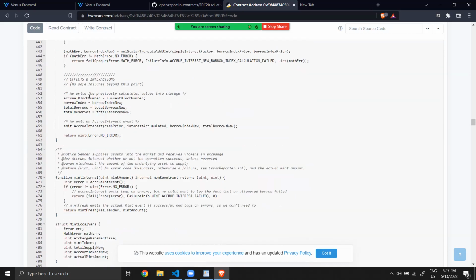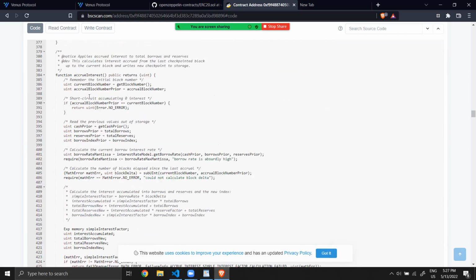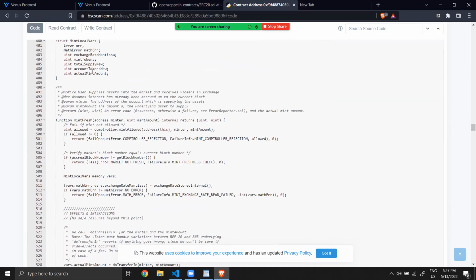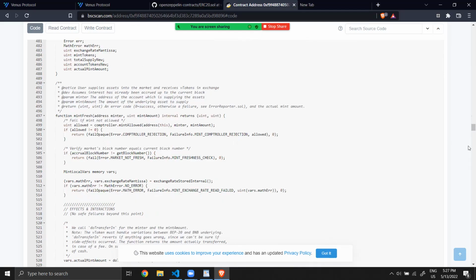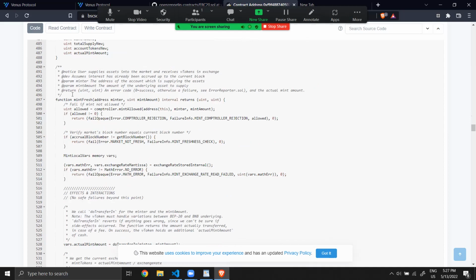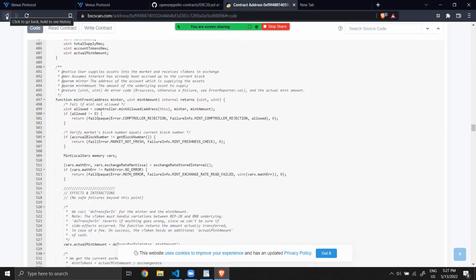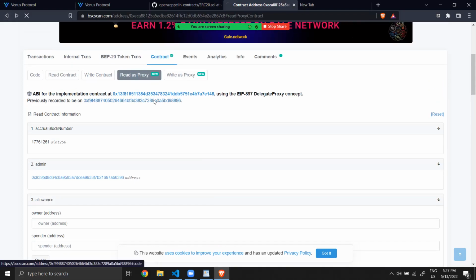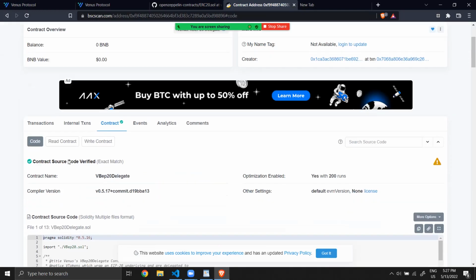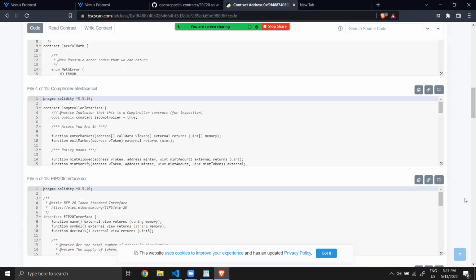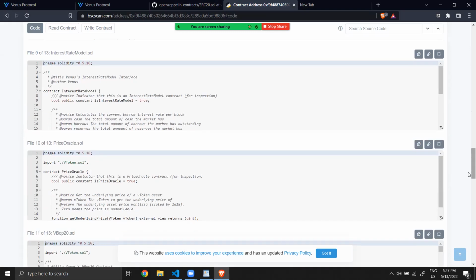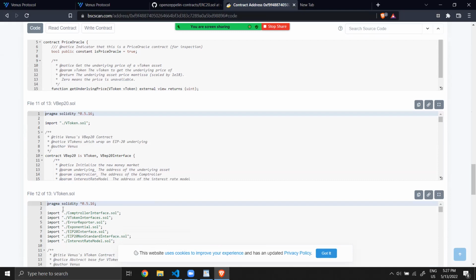Mint. So when someone wants to mint, first they call the mint function of the VBEP20, and then it will call the specific behavior of VToken, the internal mint.